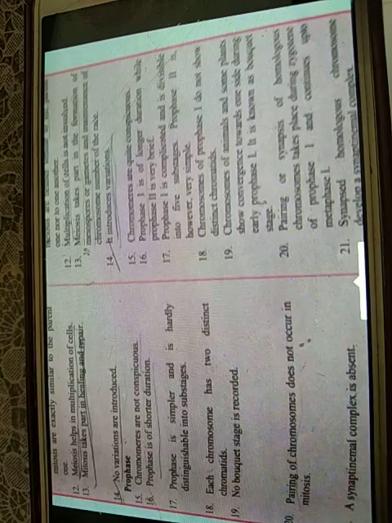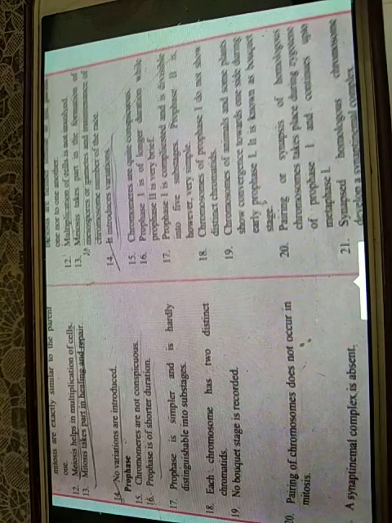Now pairing of chromosomes does not occur in mitosis. Pairing or synapsis of homologous chromosomes takes place during zygotene of prophase 1 and continues up to metaphase 1. A synaptonemal complex is absent in mitosis, whereas synapsed homologous chromosomes develop a synaptonemal complex in the case of meiosis.